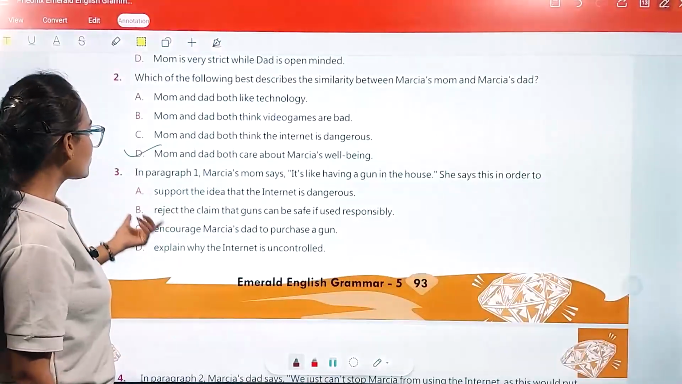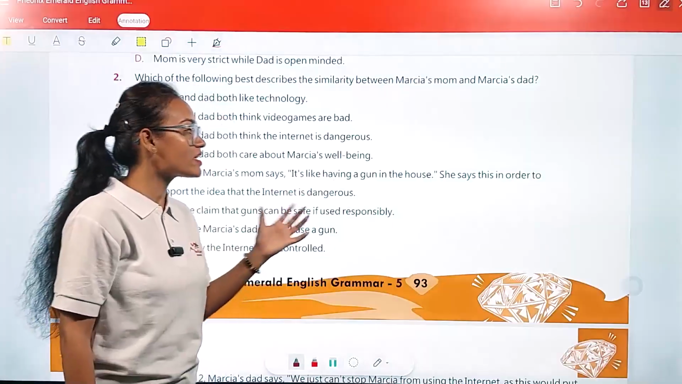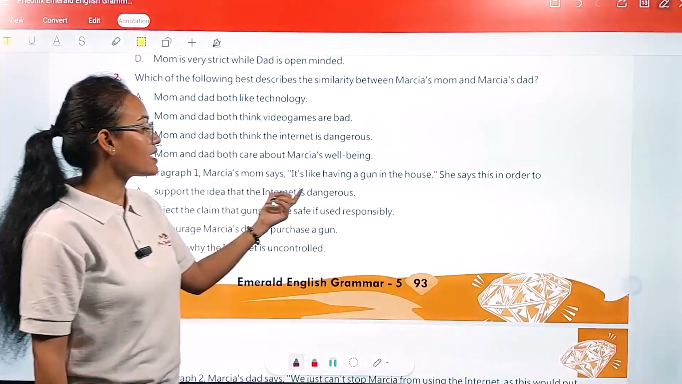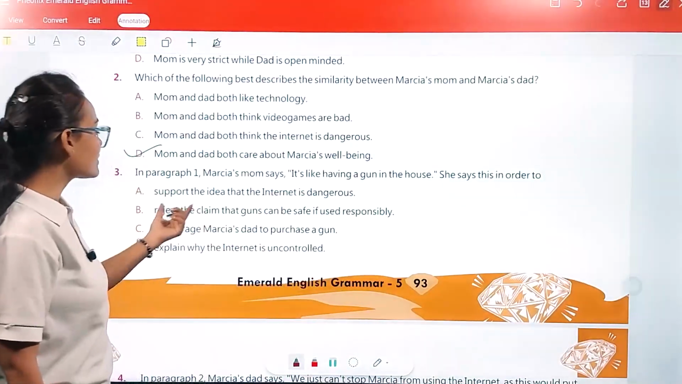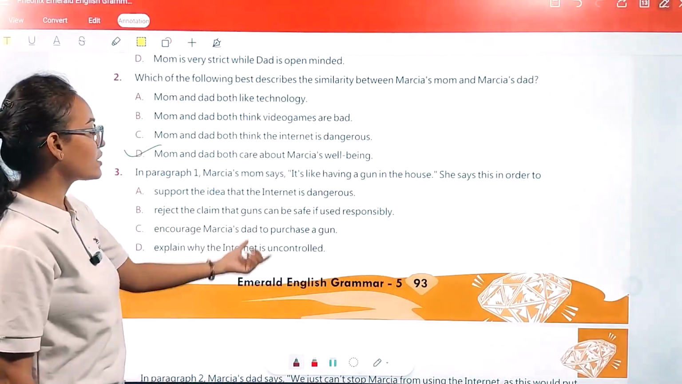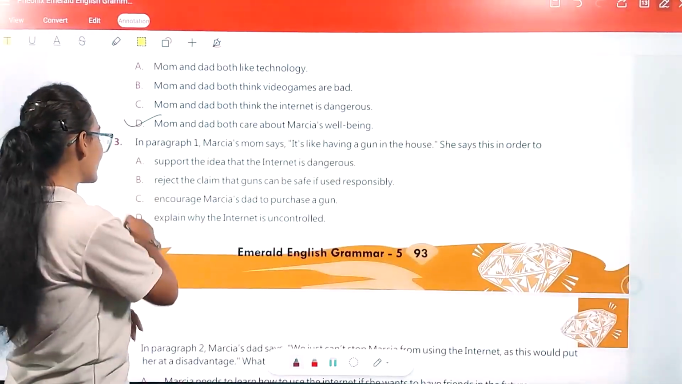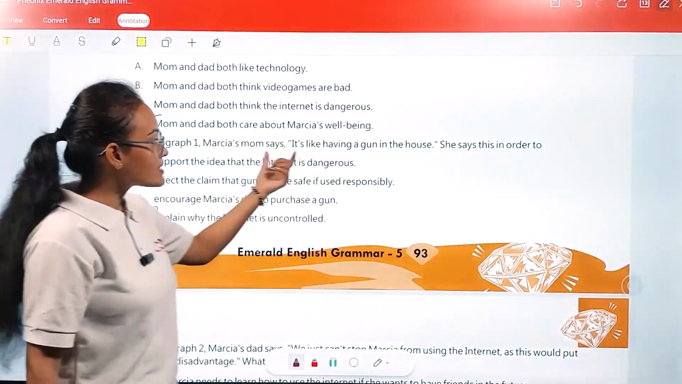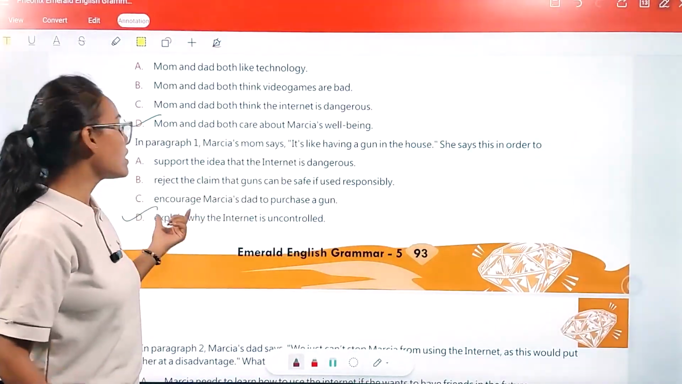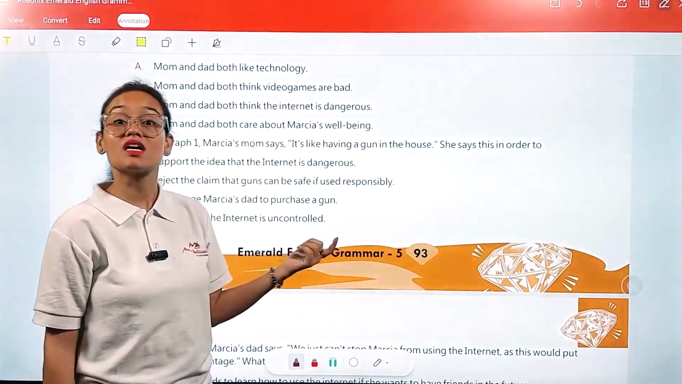Now third, in paragraph 1, Marcia's mom says it's like having a gun in the house. She says this in order to support the idea that the internet is dangerous, reject the claim that guns can be safe if used responsibly, encourage Marcia's dad to purchase a gun, explain why the internet is uncontrolled. So the best suited answer is D. This line is saying that Marcia's mother is explaining why the internet is uncontrolled.